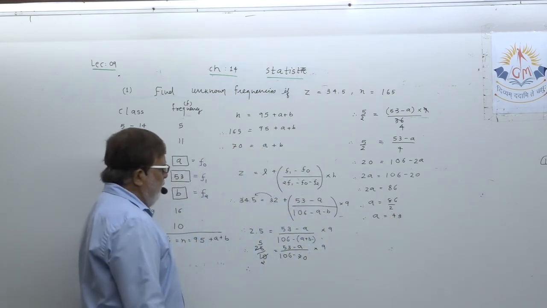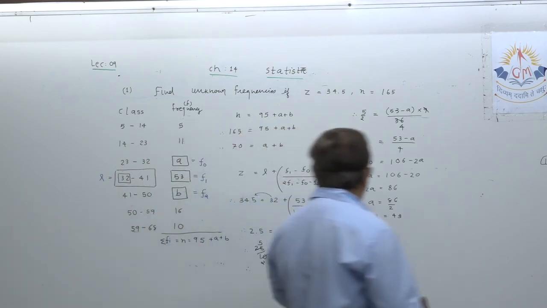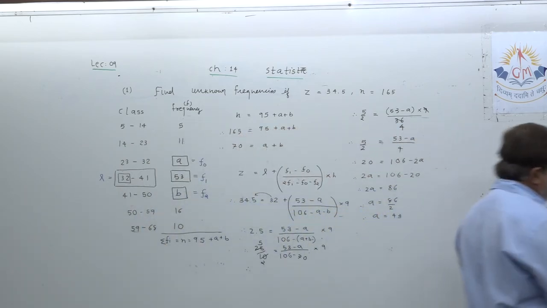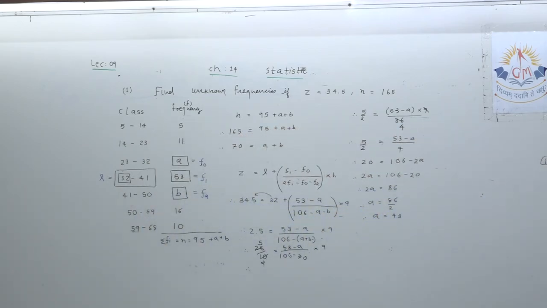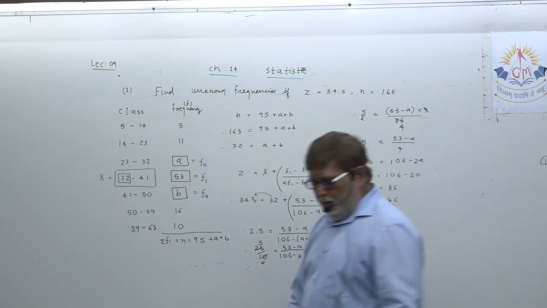Is it clear? First you verify this, dear student. First you just tally this, then finding the next unknown frequency becomes routine only. How we got this answer?